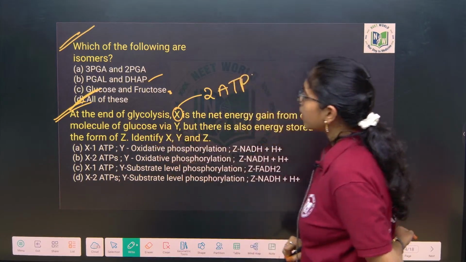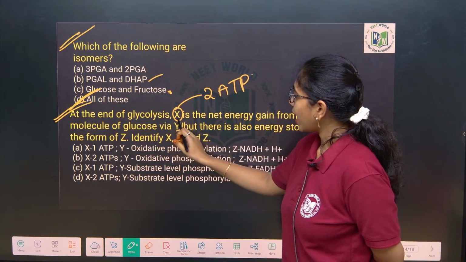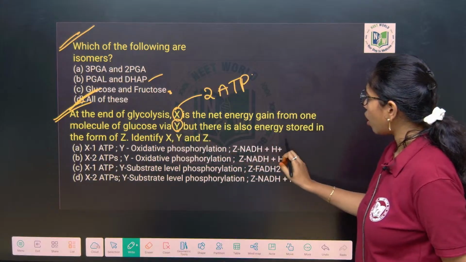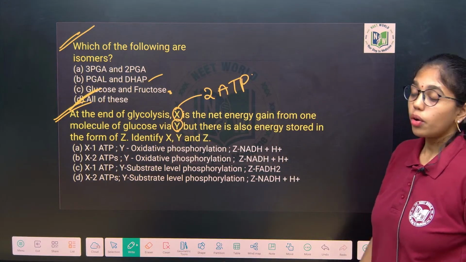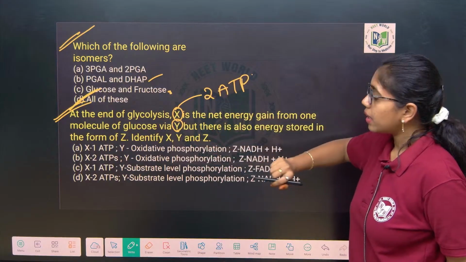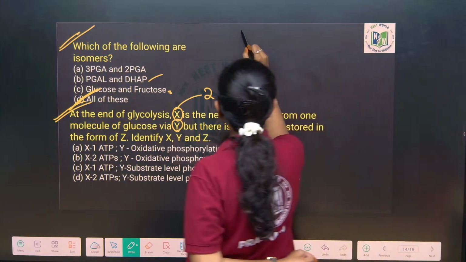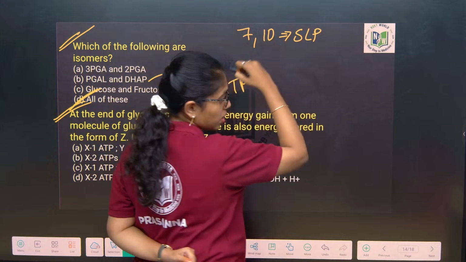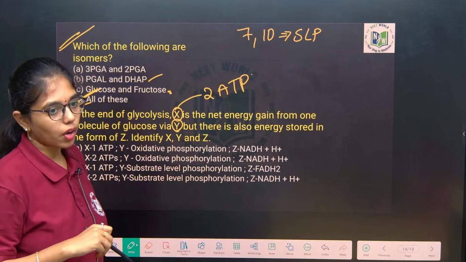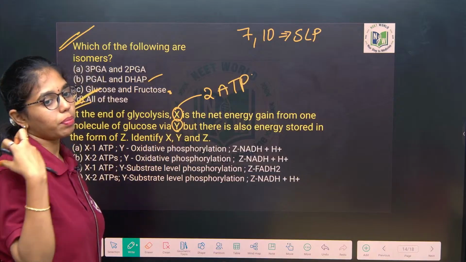This you see, Y from one molecule of glucose via Y, but there is also energy stored in the form of Z. Okay. These 2 ATP are released where? In the 7th and 10th step. Those 7th and 10th steps are said to be SLPs of glycolysis, substrate level phosphorylation, because a phosphate group is taken from the substrate and ATP is formed.